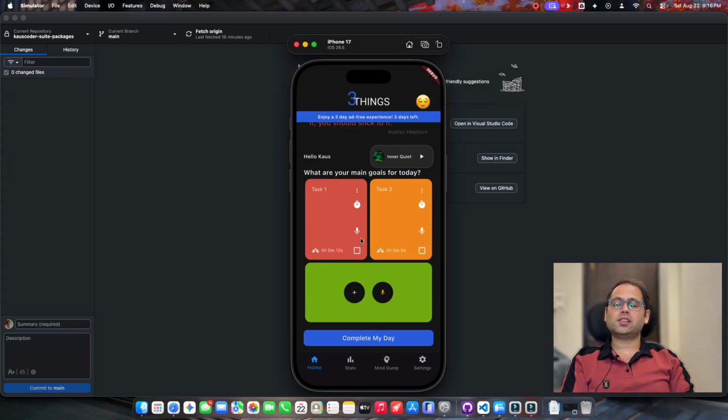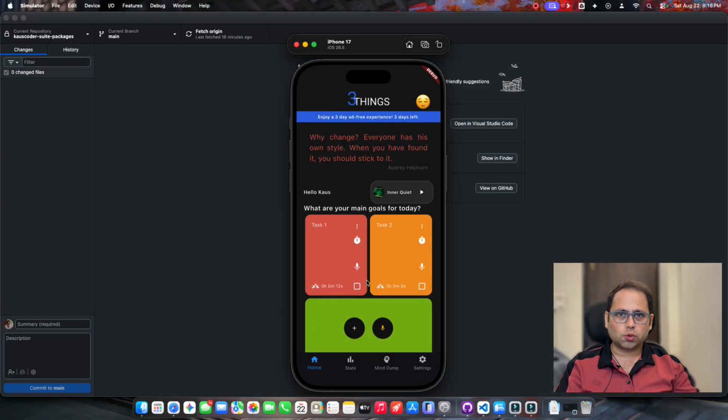And the beauty of 3 Things is privacy. I think that's one of the things I miss talking about, and it's the core of all the apps I make. 3 Things is an entirely local app. None of your to-dos go to the server. Just a couple of things come from the server, which is just the daily motivation, which is nothing related to your data. That's another reason why I haven't added any AI to the app right now, because I haven't figured out a method to keep the user's privacy intact and have AI come into the picture.